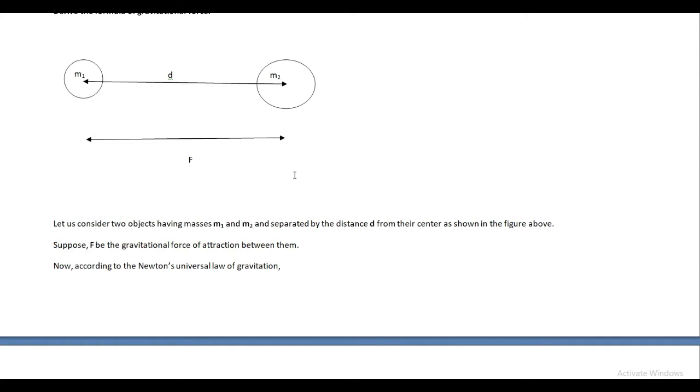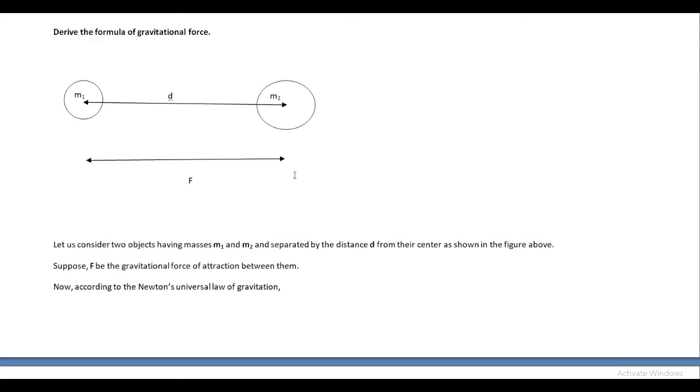Here we have two objects, and these two objects have mass m1 in the first object and m2 in the second object. So m1 and m2 are the masses of these two objects, and the distance between the centers of these two objects is d as shown in this figure.